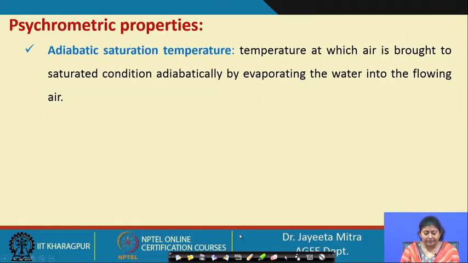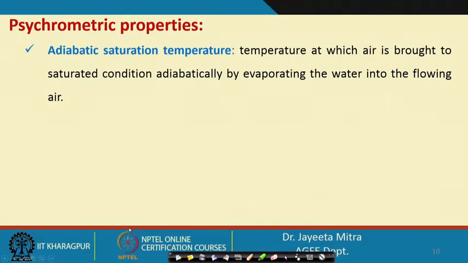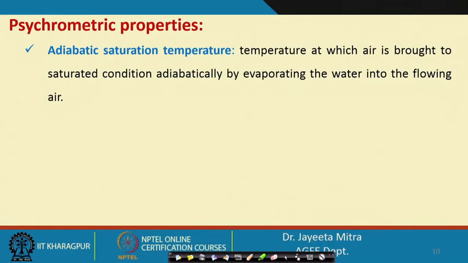Now, adiabatic saturation temperature. It is the temperature at which air is brought to a saturated condition adiabatically by evaporating water into the flowing air. Adiabatically means there is no change in the sensible temperature, but water is evaporated into the flowing stream. We will come to the psychrometric chart reading, and at that time it will be clearer how we can find the adiabatic saturation temperature.